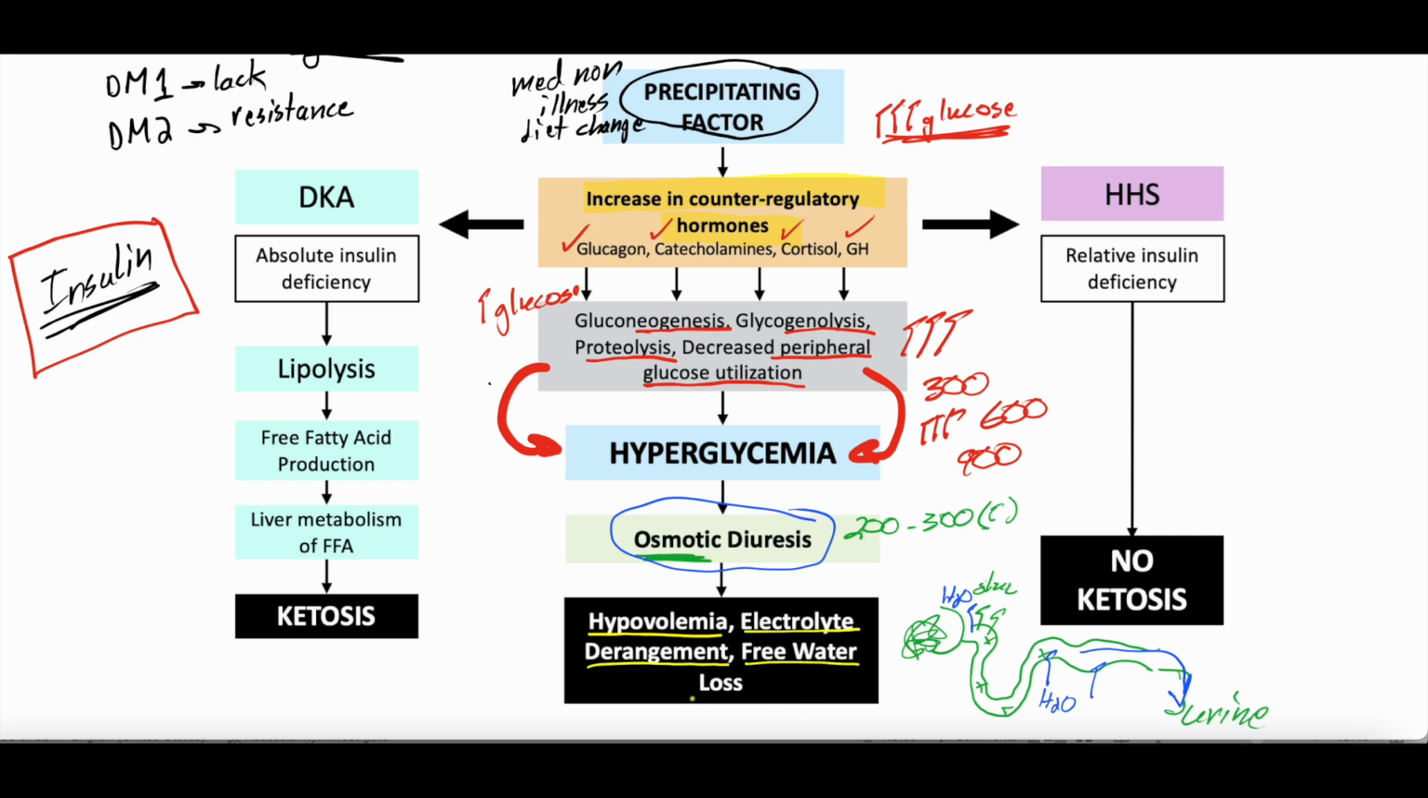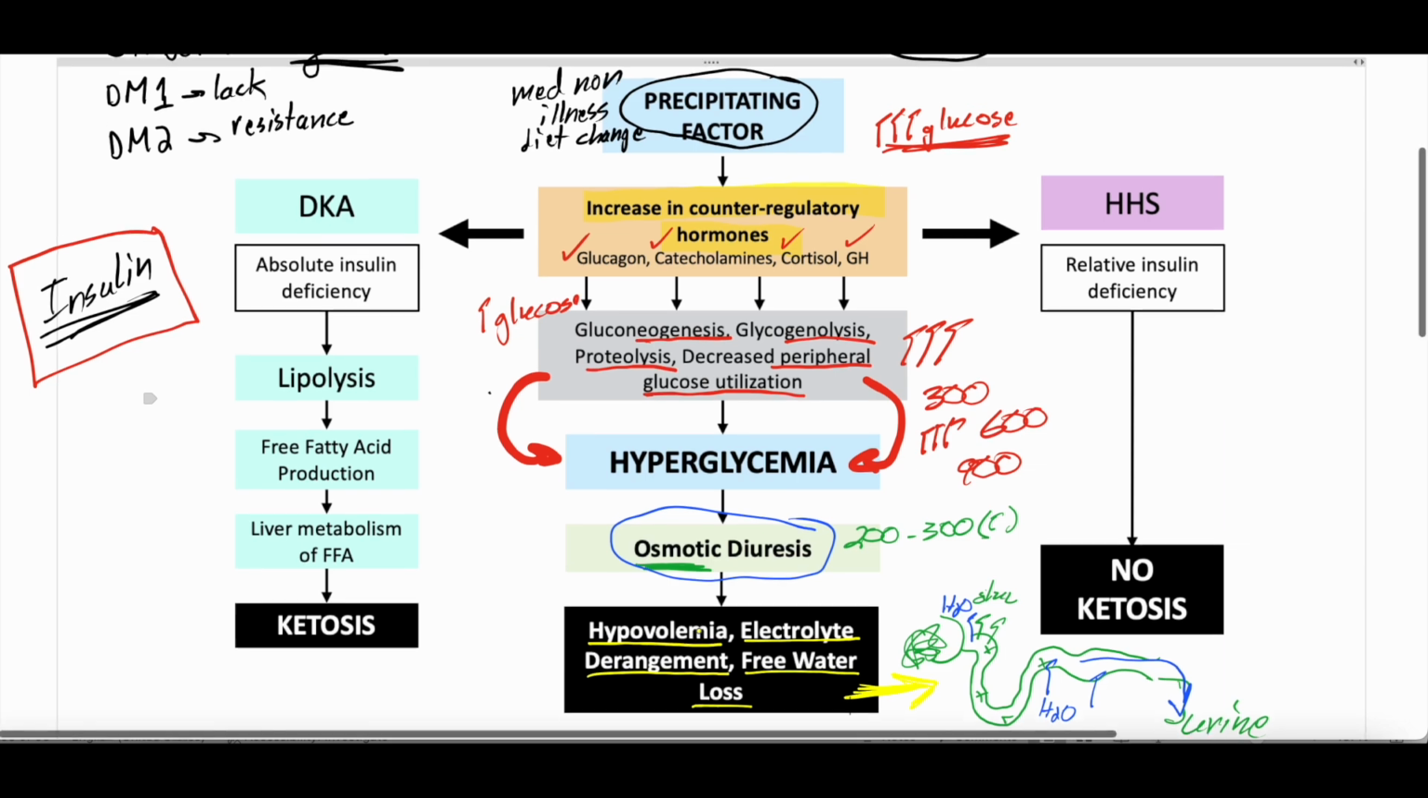And we're starting to lose a bunch of free water in our body, free water loss, right? Because we're urinating it out. So that hyperglycemia that our body is not even believing is there, because we don't have insulin to signal to the body that you actually do have plenty of glucose, is leading to osmotic diuresis and a lot of downstream effects: dehydration, electrolyte derangements, and free water losses.